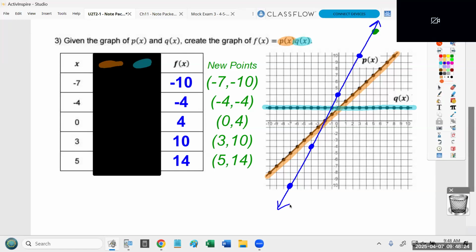Now, in this case, let me just go through the 3 things that we've done with this thing. Okay? We basically took this line, and in the first example, we added 2 to it. So it just moved up 2. In the second example, we subtracted 2 from it. So it just moved down 2. But in this example, we multiplied it by 2. And what that basically does is it causes it to be twice as steep. That's what multiplying by 2 does. I didn't mean to drag that blue line, just the highlighter. Why won't it let me grab the highlighter? Whatever. It just took it and made it more steep. That's what it did when we doubled the line.